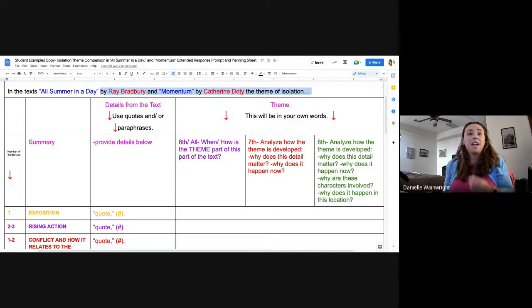Last or near last, because you don't know how the theme impacts both stories, or you can't compare them until you've read them both and analyzed them. So you might be writing your topic sentence not first, and that's okay.